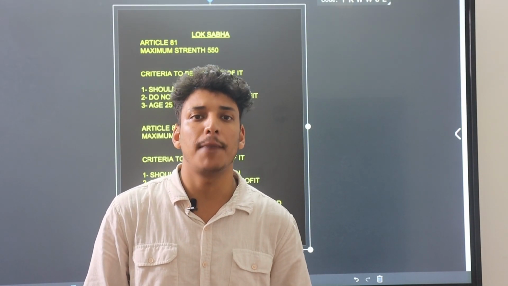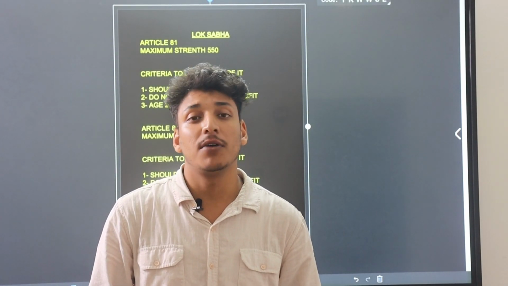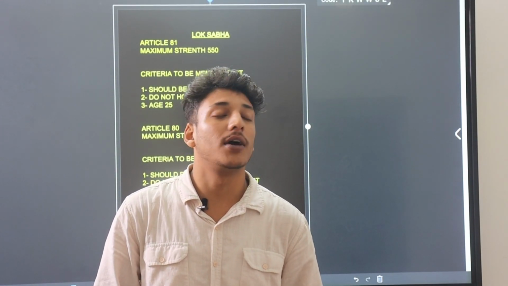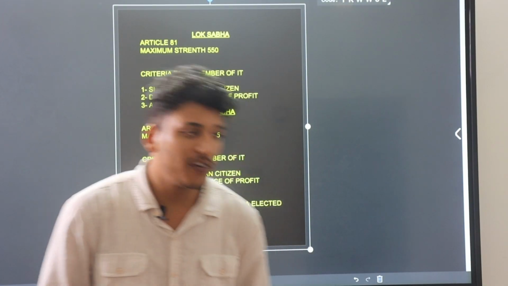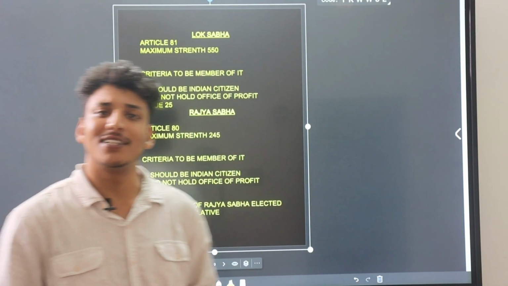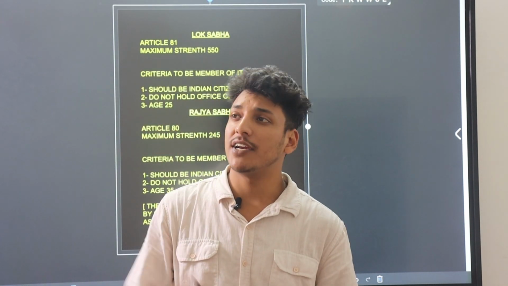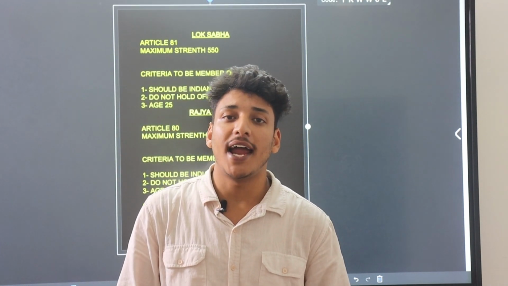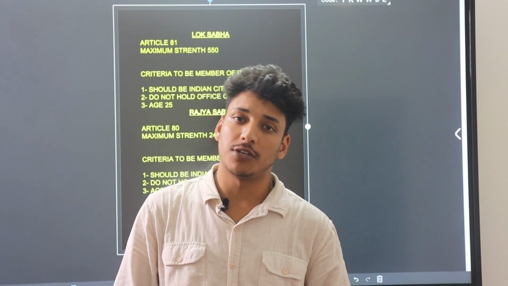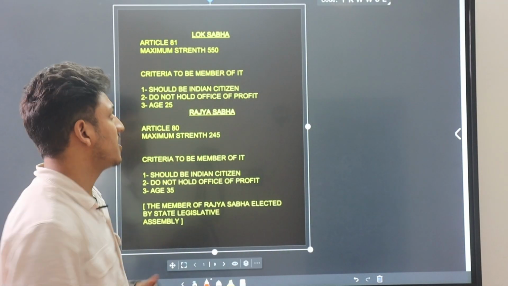In which we learn about various articles and various schedules and parts which are frequently asked in exams. So now we will discuss other important articles, and then we will discuss provisions which we took from other countries and put in our constitution. Okay, now let's start with Lok Sabha.